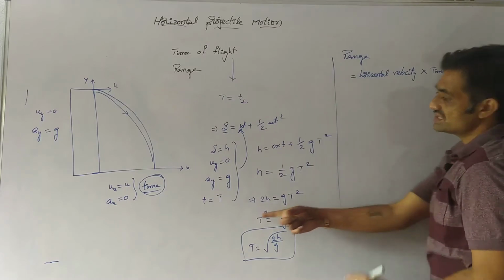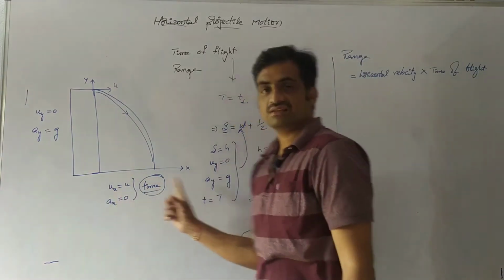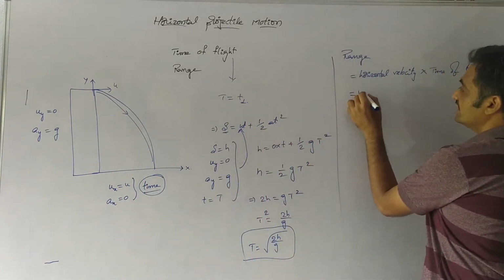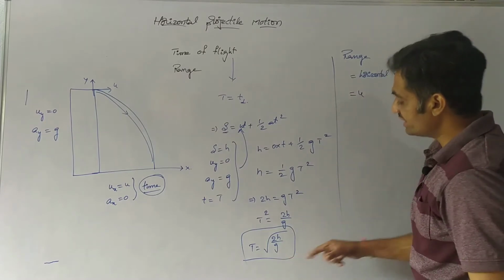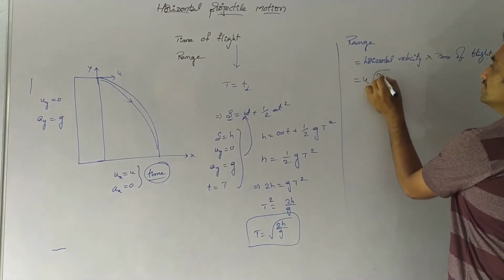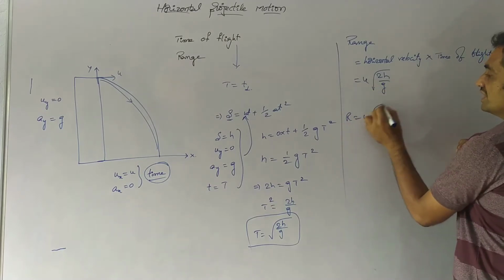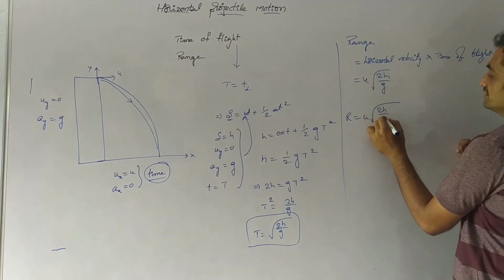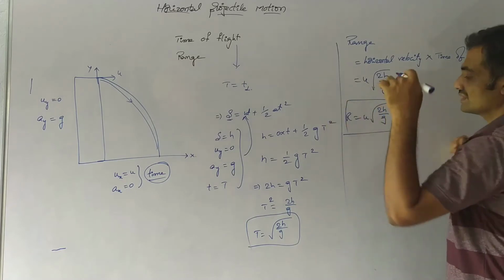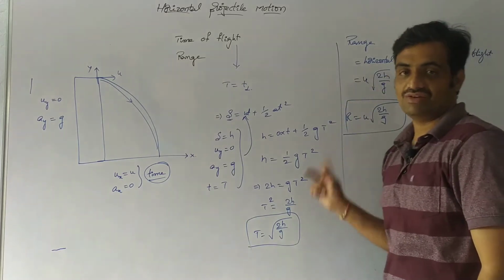Where horizontal velocity is nothing but velocity along the horizontal axis, initial velocity, so it is u, and here the time of flight is under root of 2h by g. This represents the range, R equals u into root of 2h by g. So take a screenshot, we will continue.